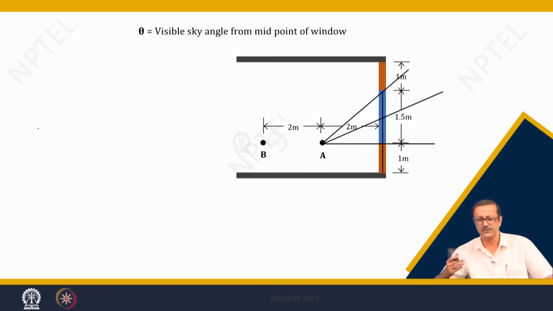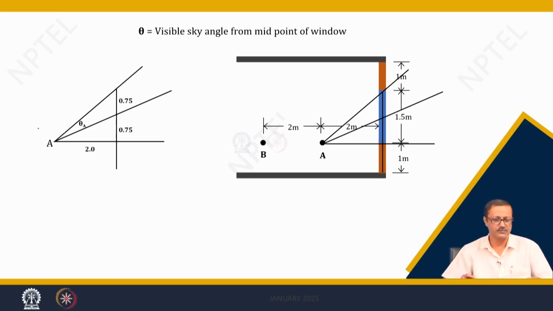Here, first I have found out the theta. I know this will be the angle theta. So, I have measured the angle theta. This is 2 meter for A, and this is 0.75, 0.75. I have used the trigonometric relationship, and I found that theta A is equal to 16 degrees.